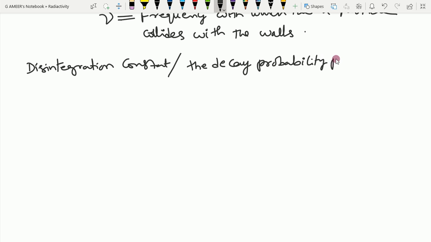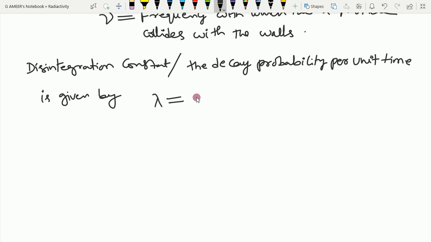The decay probability per unit time is given by the decay probability per unit time. Already we have given the disintegration constant the symbol lambda. What is it? The probability per unit time.